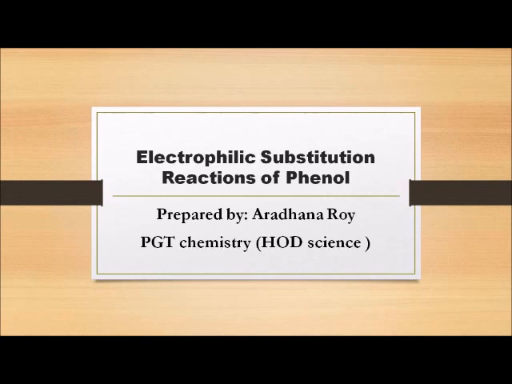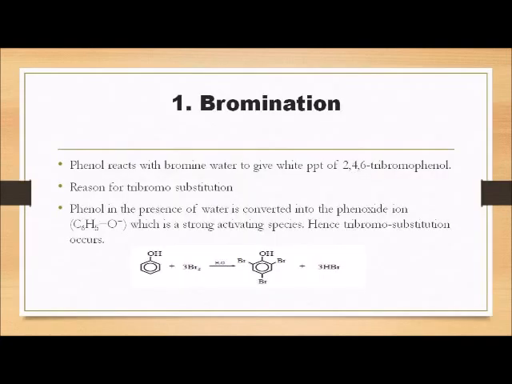Hello everyone. Today's topic is electrophilic substitution reactions of phenols. First reaction, bromination. Phenols react with bromine water to give a white precipitate of 2,4,6-tribromophenol. Reason for tribromophenol substitution: phenol in the presence of water is converted into the phenoxide ion, which is a strong activating group. Hence, tribromo substitution occurs.